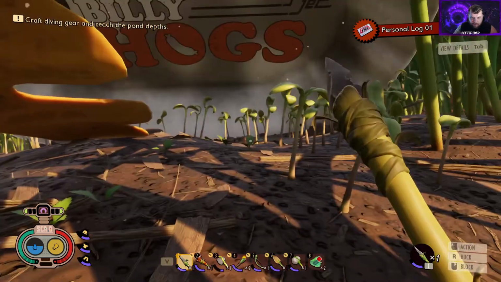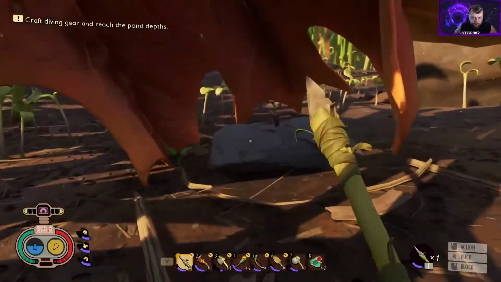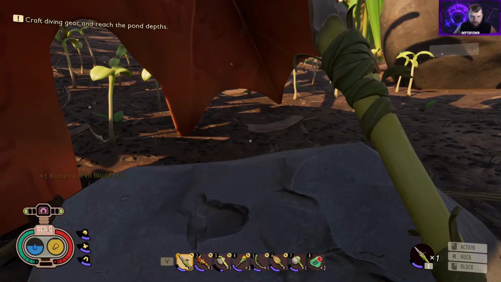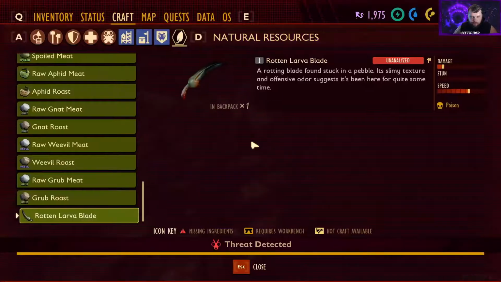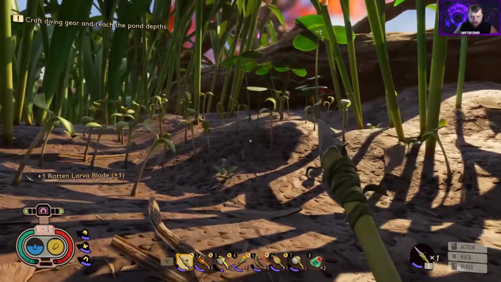Alright, and then right here next to this research station, under the Billy Hogg's hot dog wrapper thing, is this, the rotten larva blade. We're going to go ahead and nab that. Rotten larva blade. Rotting blade found stuck in a pebble. Its slimy texture and offensive odor suggest it's been here for quite some time. It's really fast, it inflicts poison, and it's got probably a little bit more damage than your basic spear. There guys, so I'm going to get back to exploring.